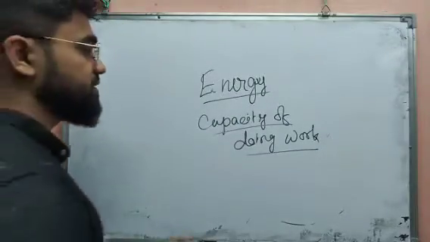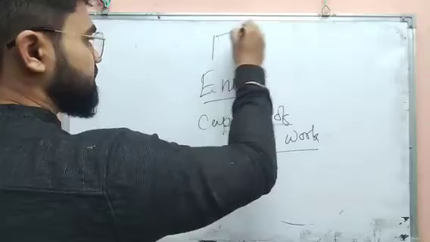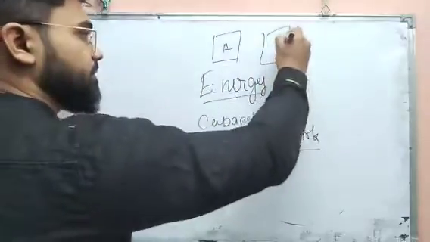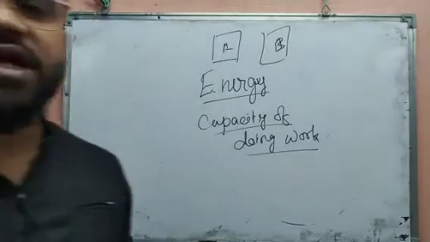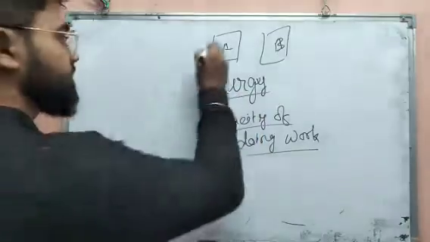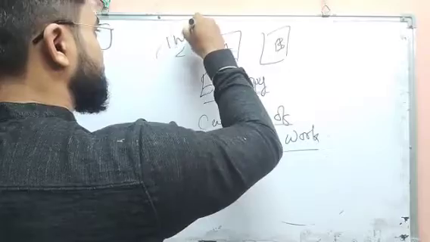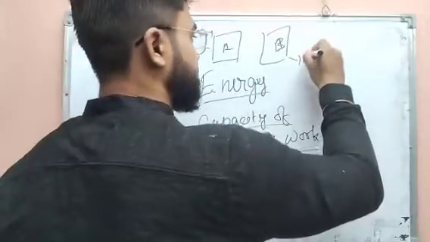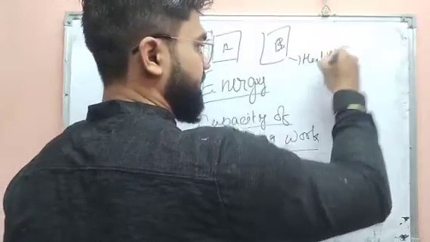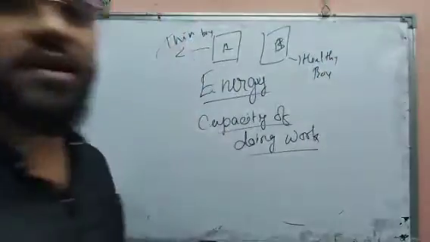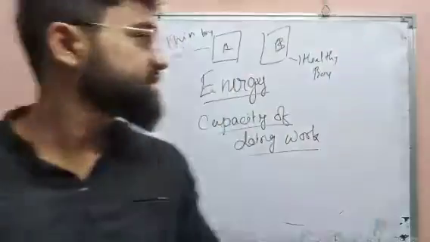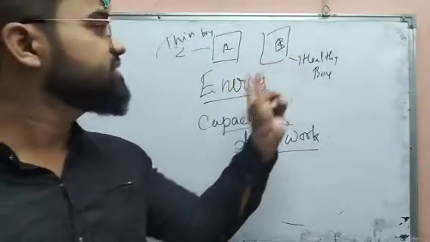Suppose there are two persons, person A and person B. Consider that A is a thin boy and B is a healthy boy. By depending upon their outward appearance, their looks, we decided that A is a thin boy and B is a healthy boy.